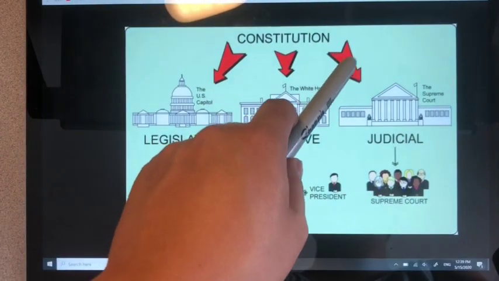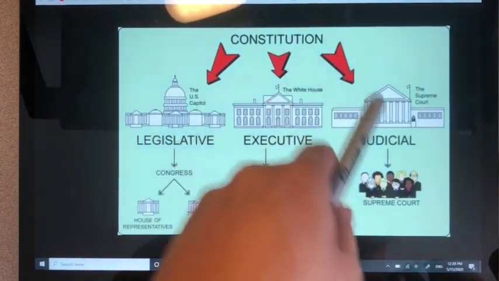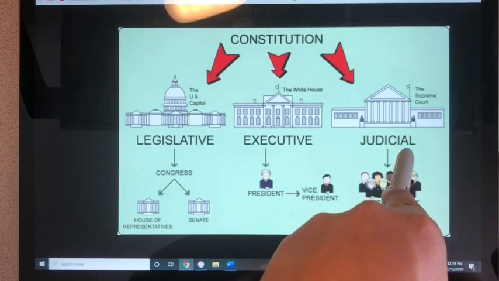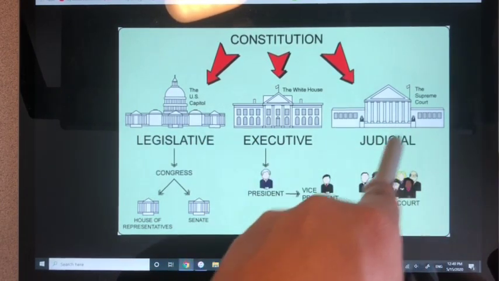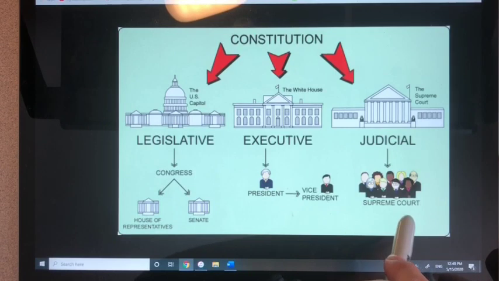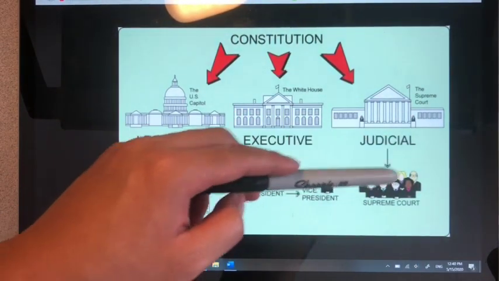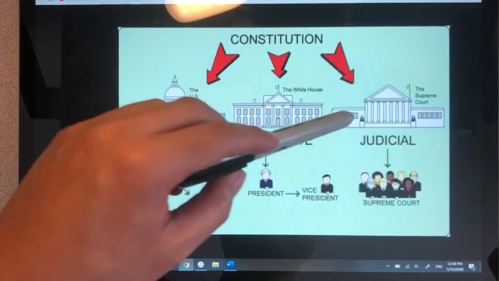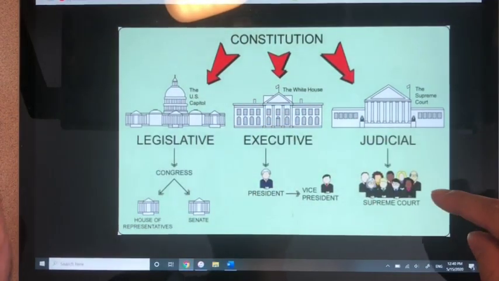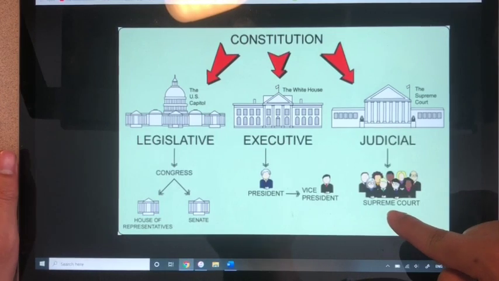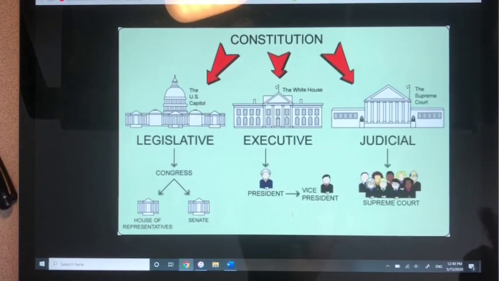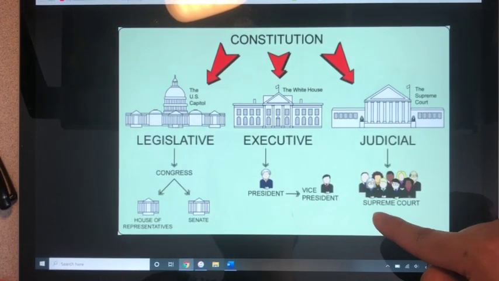And then the third part of the national government is called the judicial. In the judicial, we have the Supreme Court. So this is the court. This is where they decide on laws, they go to court, it's all that stuff. So the important thing here is the word supreme. Supreme means the most powerful.